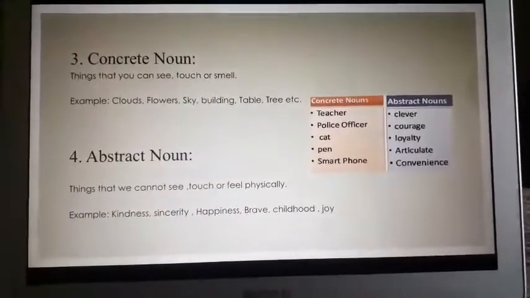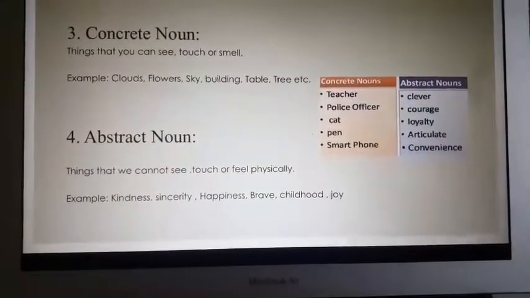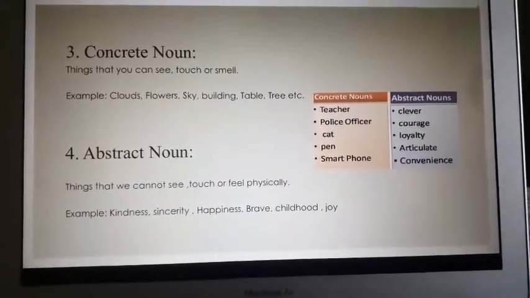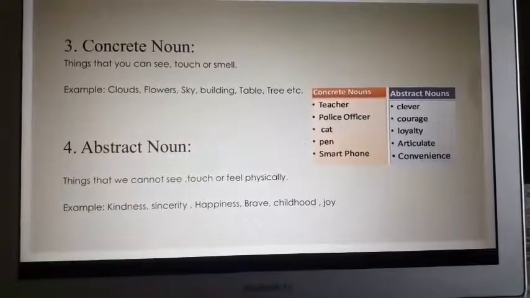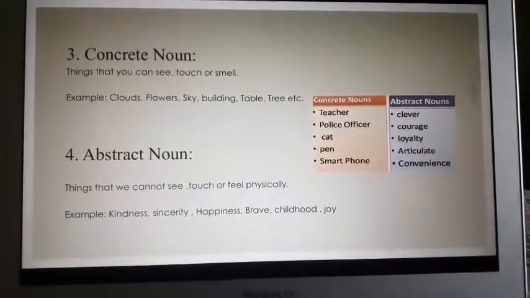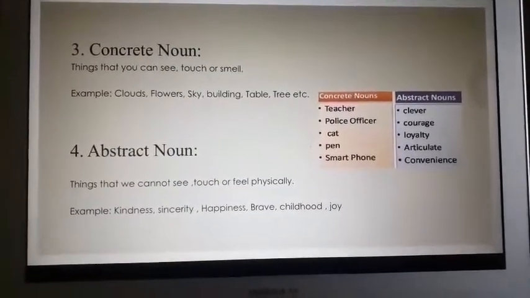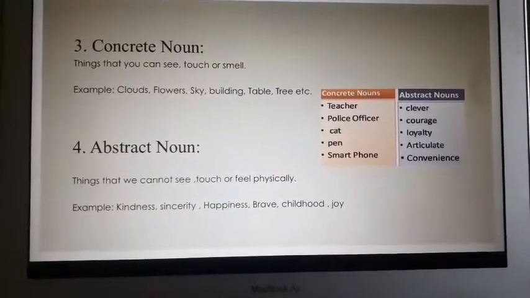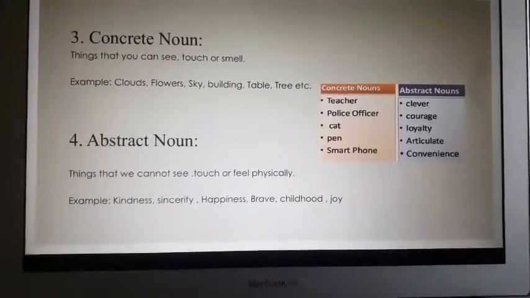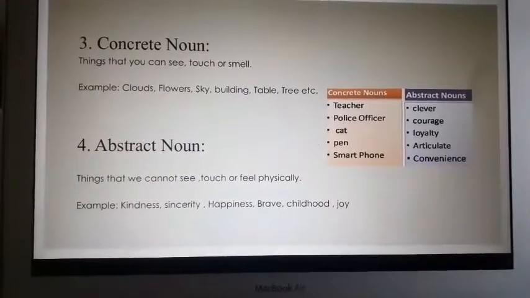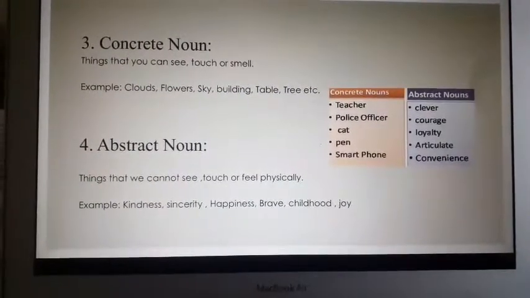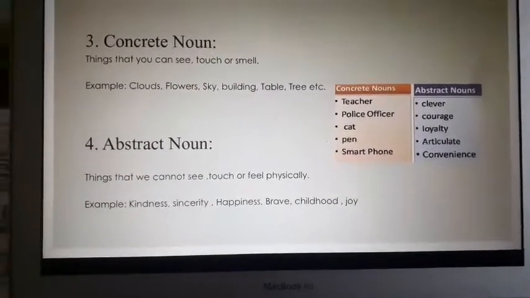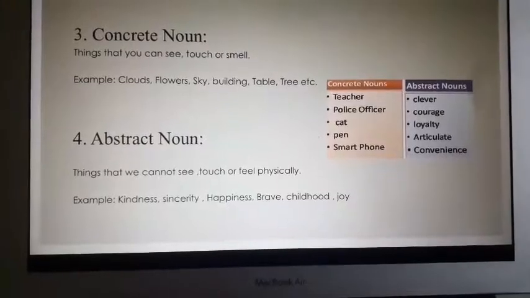Let's move on to the other. Concrete noun. Things that you can see, touch or smell are concrete nouns. Something which exists physically, right? Something which you can see, touch or smell. For example, you can see the clouds, the bench, the flowers, the sky, building, tree, etc. Anything that you can see or touch. Can you see a computer? Yes, you can. You can touch it.